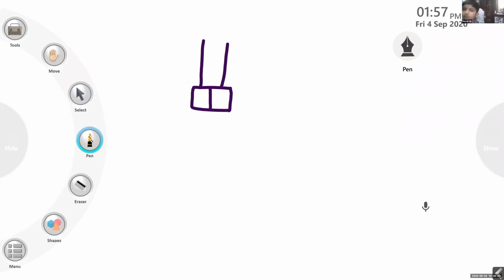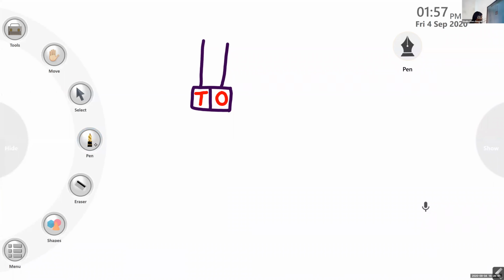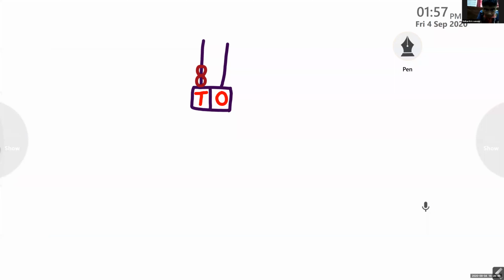Number 2. I'm writing on it. Tens place, ones place, okay? And we have beads.